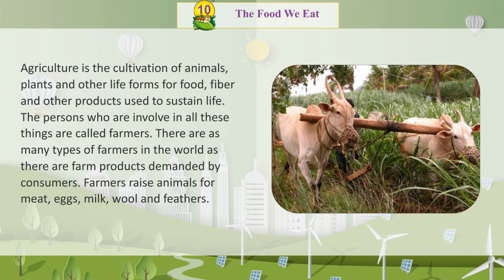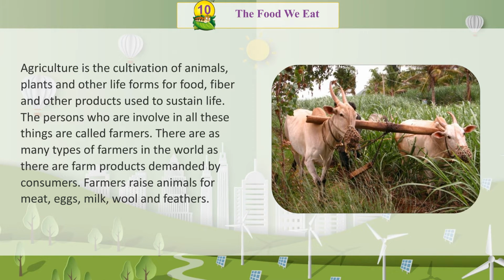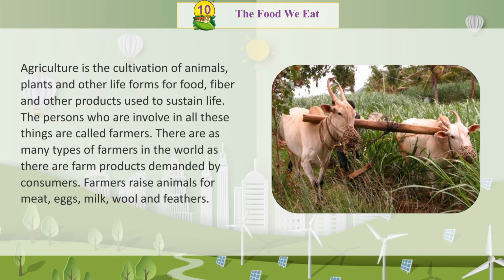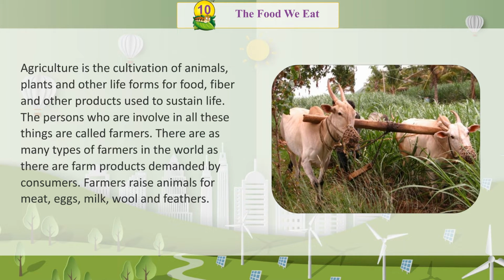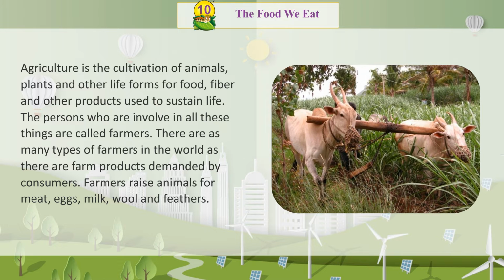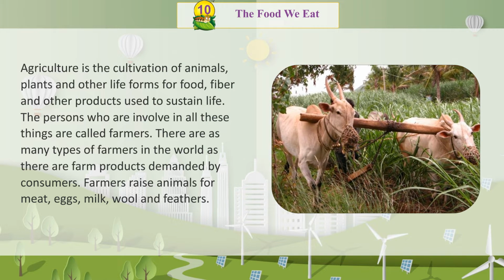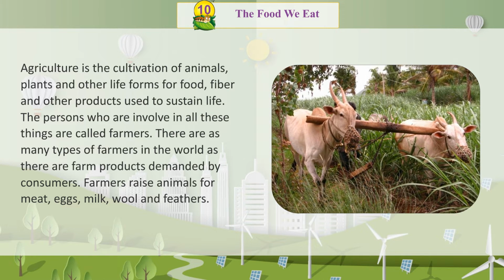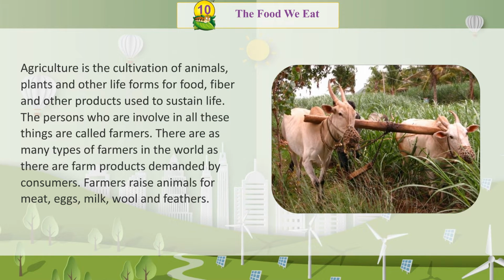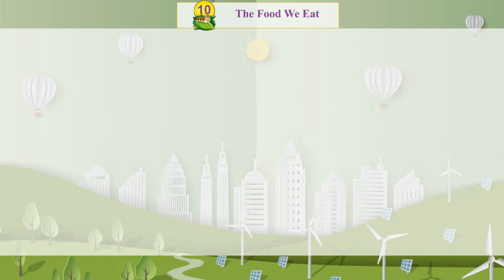Agriculture is the cultivation of animals, plants, and other life forms for food, fiber, and other products used to sustain life. The persons who are involved in all these things are called farmers. There are as many types of farmers in the world as there are farm products demanded by consumers. Farmers raise animals for meat, eggs, milk, wool, and feathers.